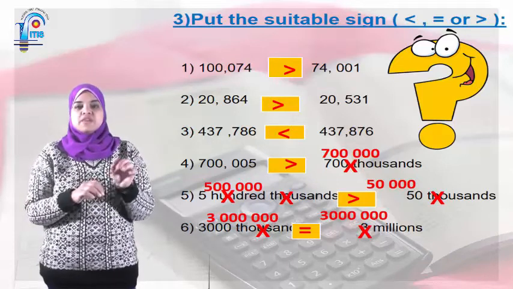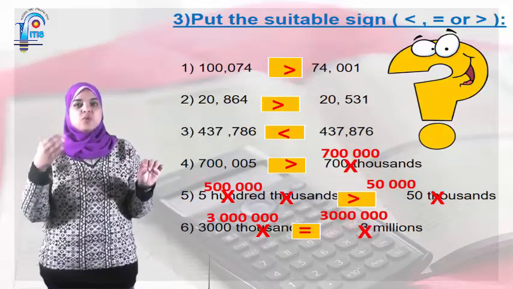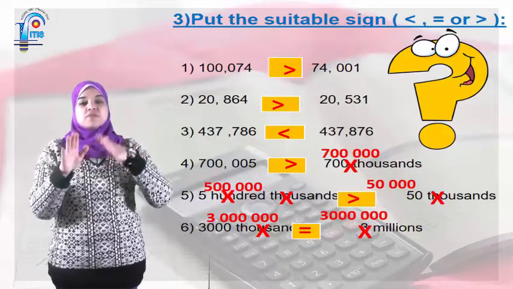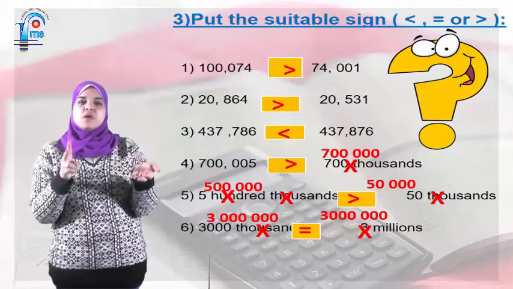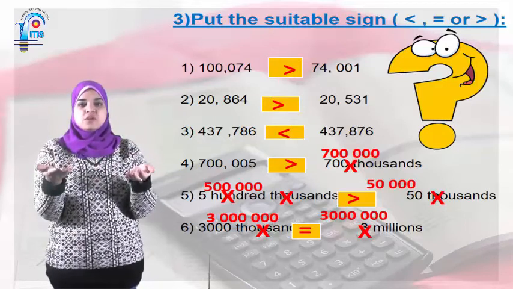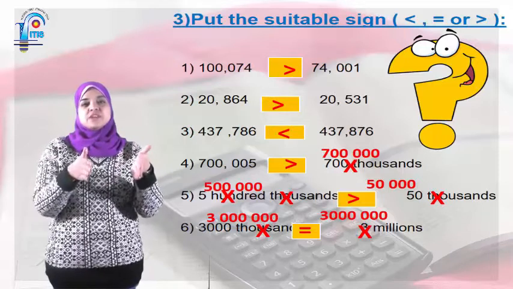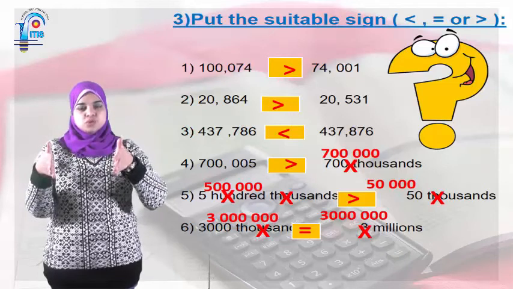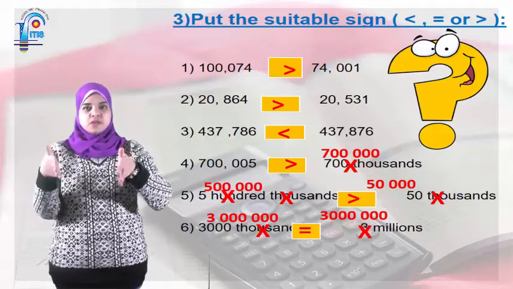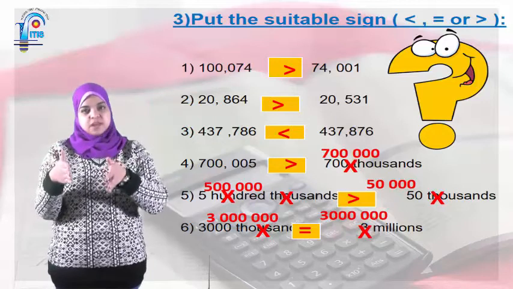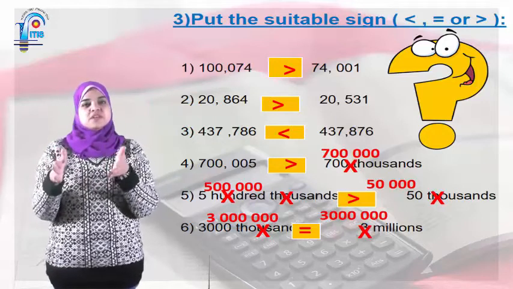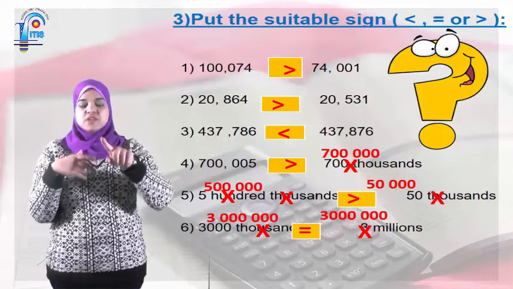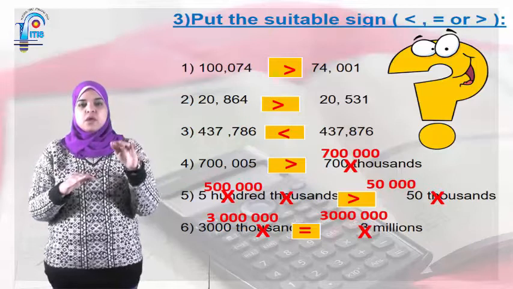Number 2: 20,864 and 20,531. If you count the digits on both sides, here 5 digits and here 5 digits. The first number here is 2 and the first number here is 2, equal. So I'm going to look at the second number. Here 0 and here 0. Then I'm going to look at the next number, 8 and 5. Which is greater, 8 or 5? So 8. So 20,864 is greater.